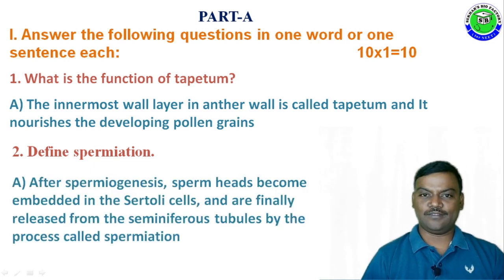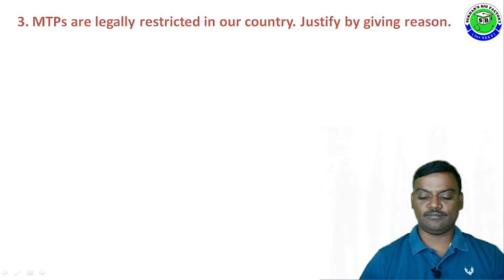The answer is, after spermiogenesis, the sperm heads become embedded in the Sertoli cells and are finally released from seminiferous tubules by a process called spermiation. Question number 3. MTPs are legally restricted in our country.